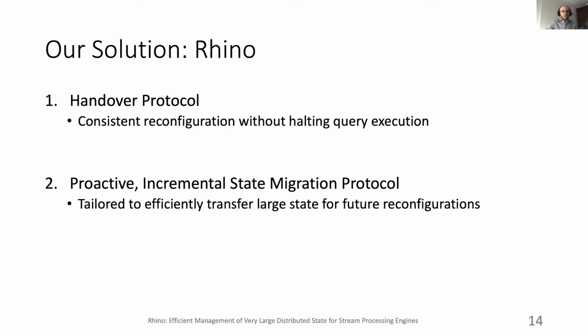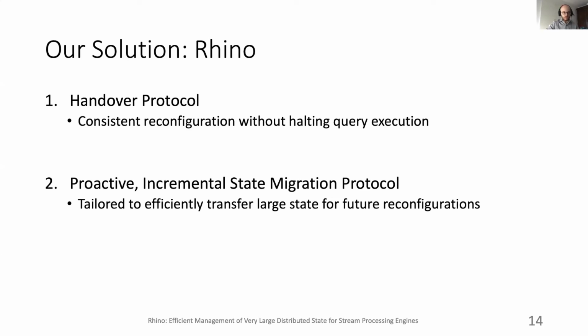What we want is that the state for a task, so for an instance to be resumed, has to be already local to the virtual machine where we restart this operator instance. So what we did was to devise a state migration protocol that proactively and incrementally migrates state to serve future reconfiguration. And our protocol is designed to support large state sizes.